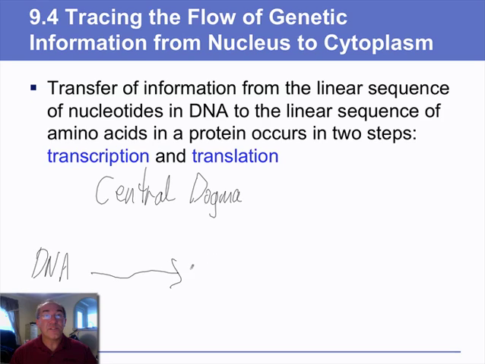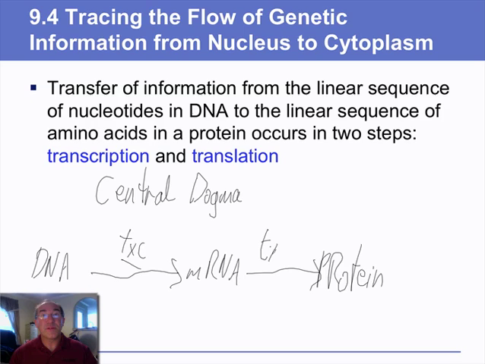DNA goes to make messenger RNA, and messenger RNA then goes on to make protein. This first step is called transcription, the second step is called translation, and this being the central dogma.